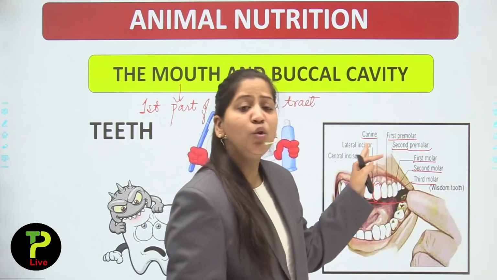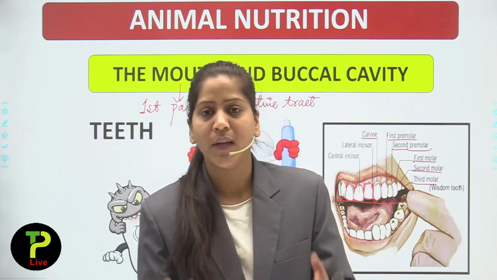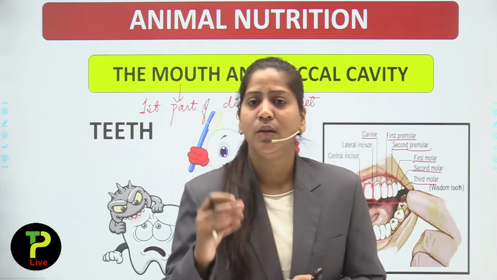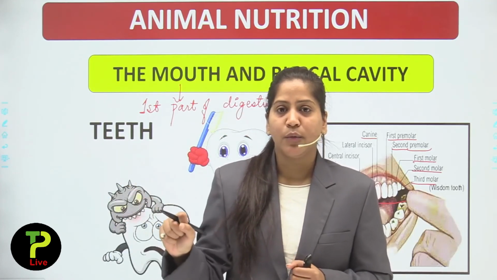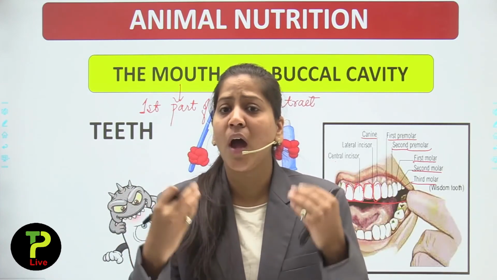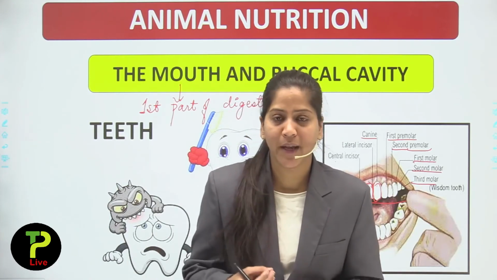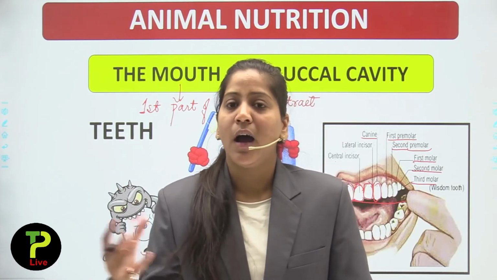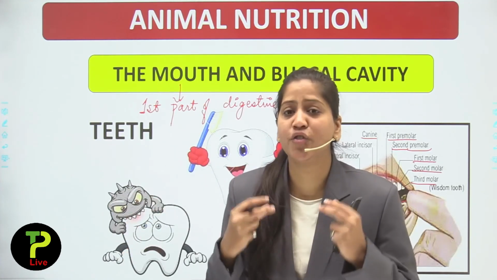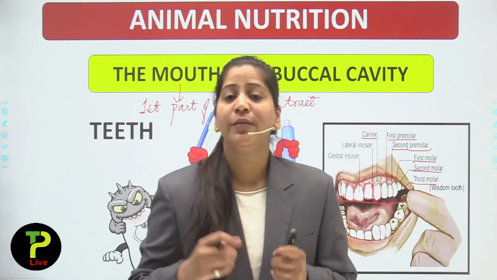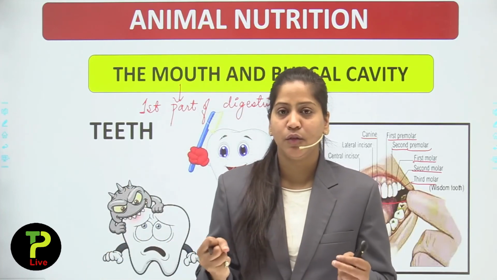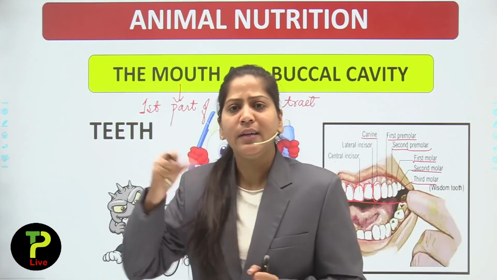Now what is the use of canines? These are conical in shape. These are very sharp teeth. Have you ever seen that animals which eat the flesh of other animals, like tigers, have very sharp canines? Why do they have such sharp canines? Because they eat other animals' flesh, and for that they need highly sharp canines. So the use of canine is to tear anything.